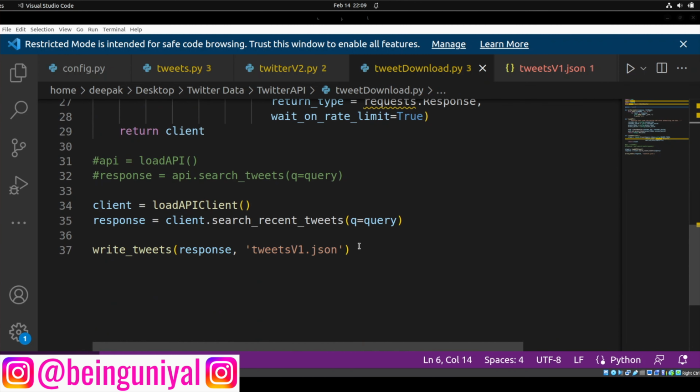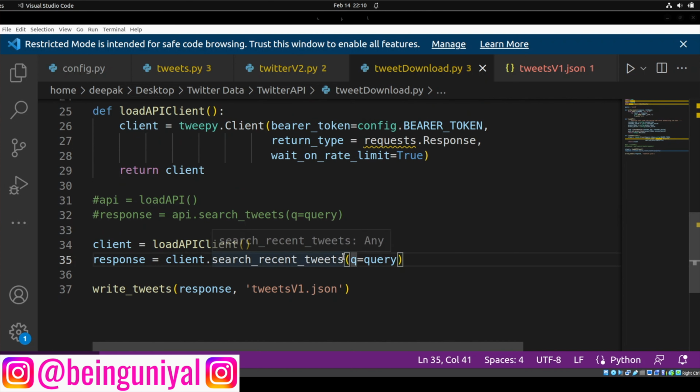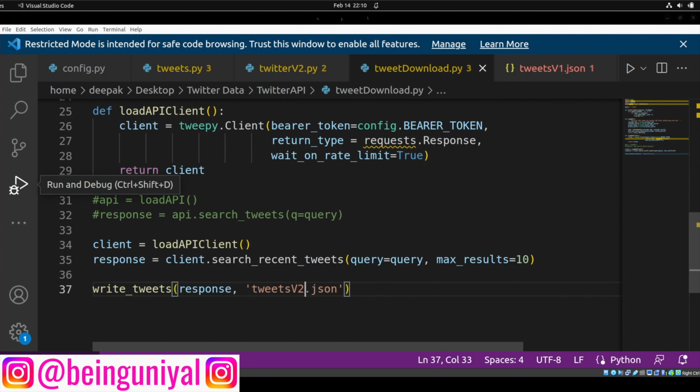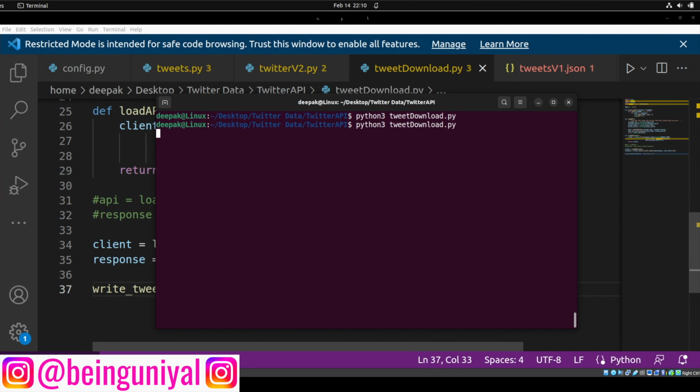Then you can get some maximum results, maybe 10. If you want to get some extra fields, you can do that, but I'm not trying to get that. So let's run this program and see whether it works or not.